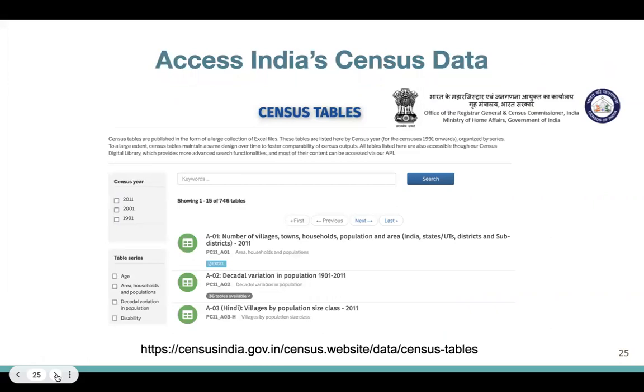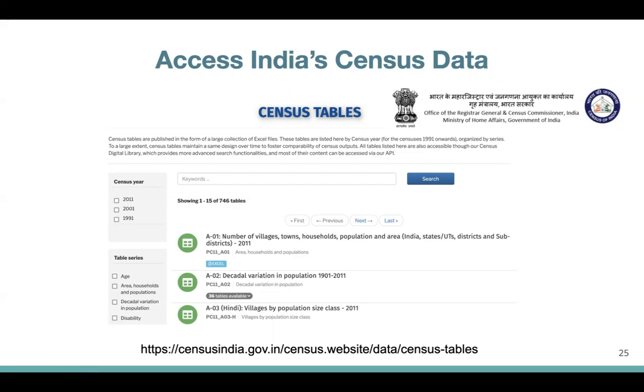censusindia.gov.in, and you can go and download a range of different tables out there. As you can see, you can also zoom into specific data sets. So there is age, there's decadal variation in population, there is disabilities, and this is only going up to the letter D. So you should go and explore and play around with these data sets. There's a lot of rich data out there, which is conveniently in a cleaned format.